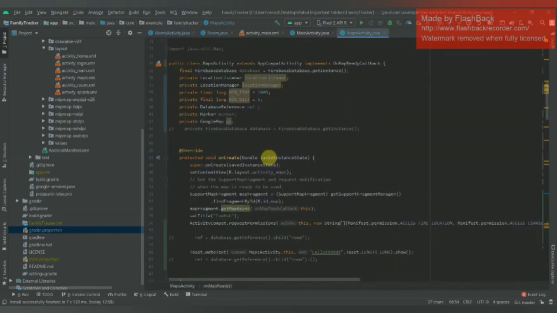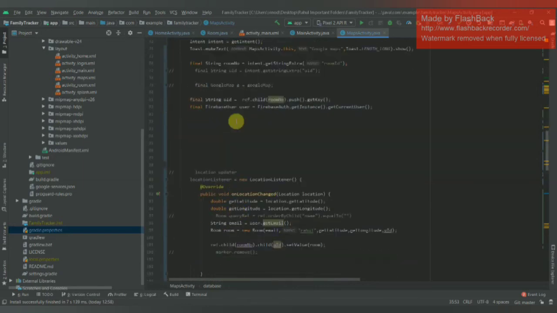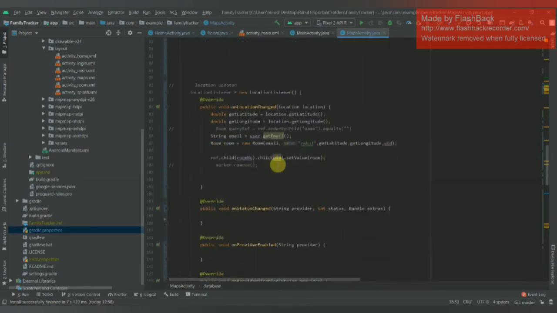Now, the two other main dependencies of this application are Firebase and Google Maps. We are using Firebase to store all of our user data, and we are using Google Maps to plot the locations of the user. Firstly, we need to grab the instance of Firebase, and we also need the reference of Google Maps. Then we need to render the map. So we are calling a function called onMapReady, which will load the map for us, and using the instance, we are grabbing the current user, and we are also checking whether the location is updated or not.